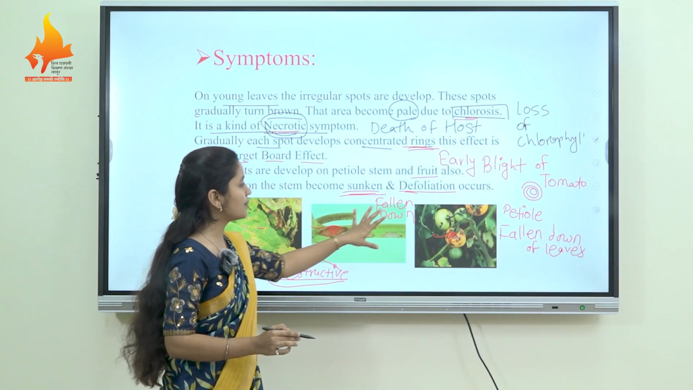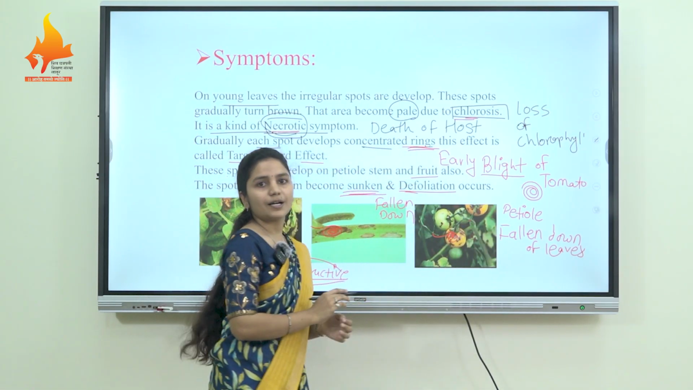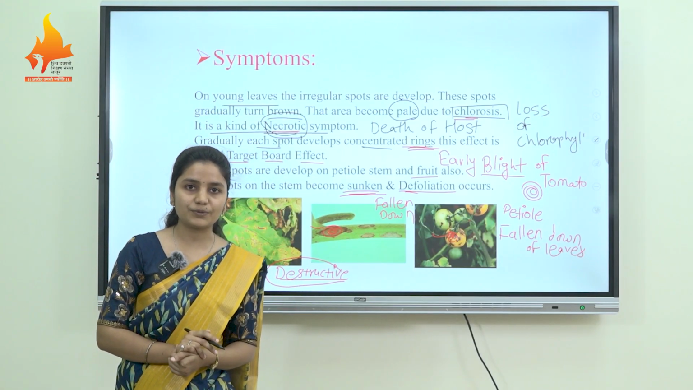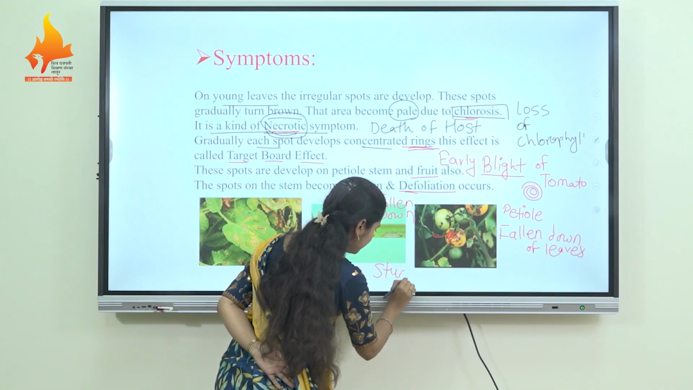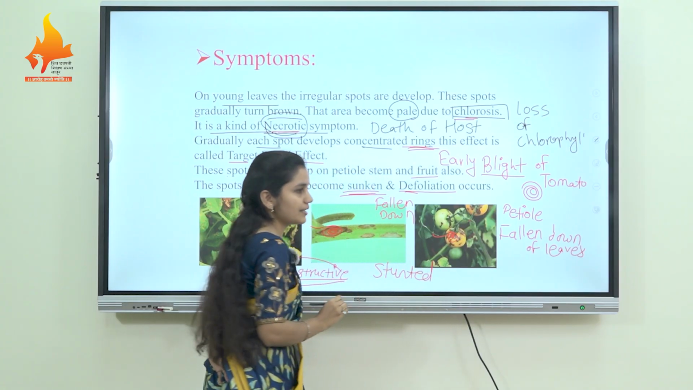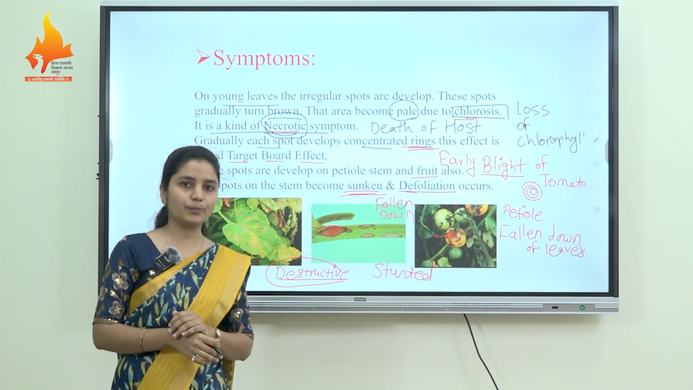on the leaves, stem and fruit, and the blighted appearance which appears in the early stage of the plant, the growth of the plant gets stunted. These are all the symptoms of the leaf spot of tomato.